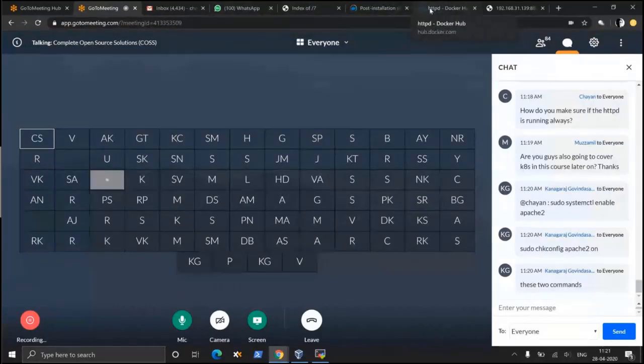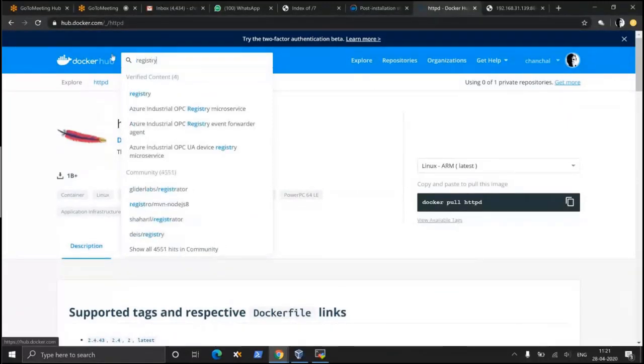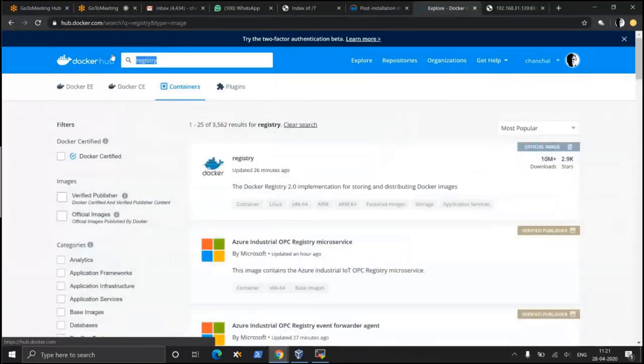In Docker Hub, if you just type registry, that will take you to a container named registry. Using this container, you can create a local Docker container registry, just like Docker Hub.